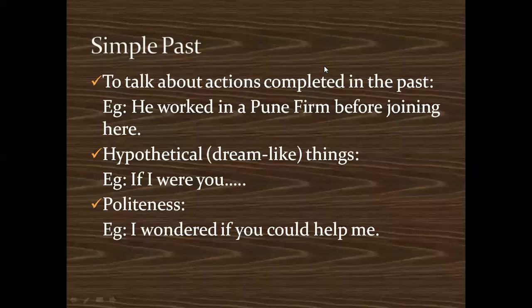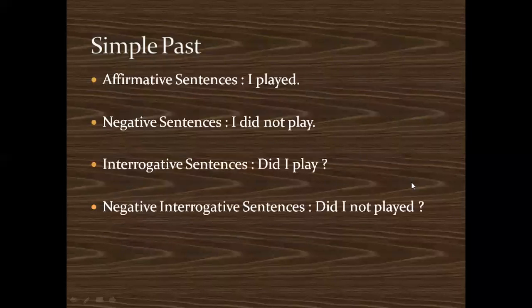Then politeness: I wondered if you could help me. So you are politely asking somebody for help. So these are examples of simple past tense. Now types of sentences, how to use. I played, an action you want to talk about in the past. Negative: I did not play. Interrogative: did I play? Negative interrogative sentence: did I not play? So these are examples of simple past.